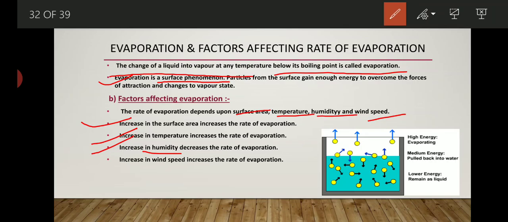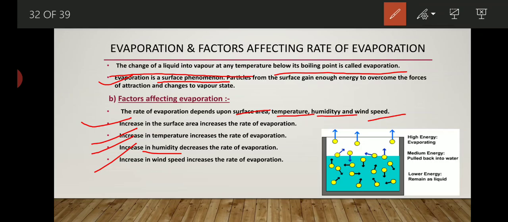Now the last is that an increase in wind speed increases the rate of evaporation. That also we use in our day-to-day life. Whenever there is a very windy day, meaning a very high speed of wind is blowing, at that time the rate of evaporation is very high. By taking one example, you will understand.